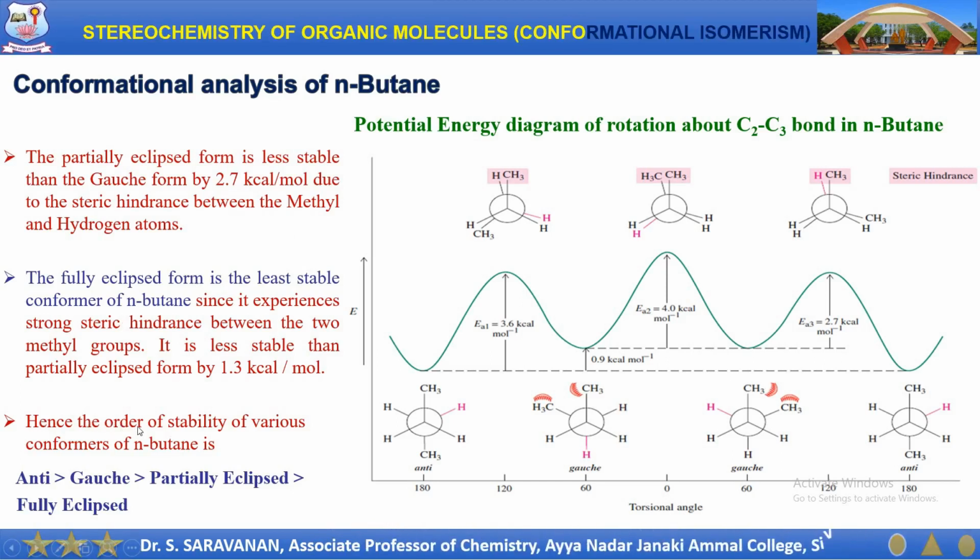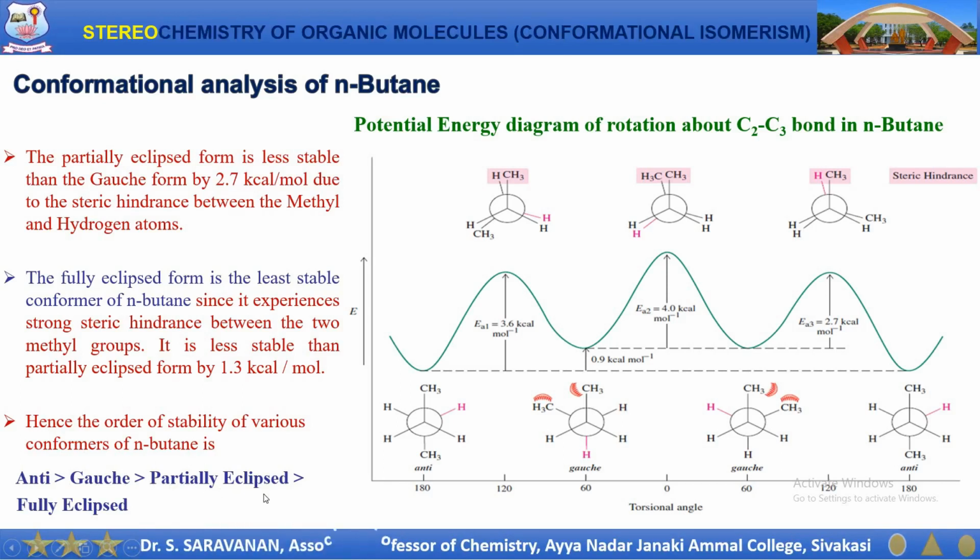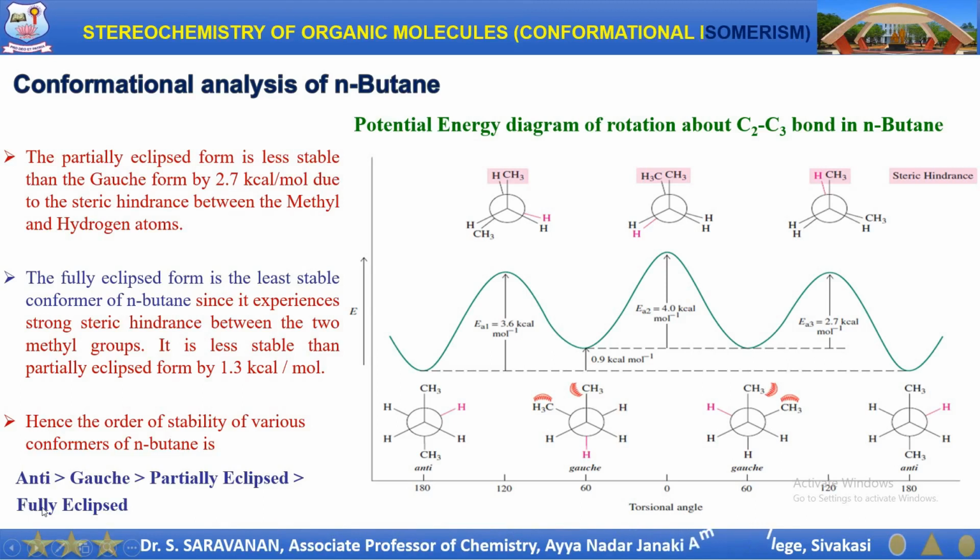Hence, we can come to a conclusion that the order of stability of various conformers of n-butane is: the anti form is more stable than the gauche form, which in turn is more stable than the partially eclipsed form, which in turn is more stable than the fully eclipsed form.